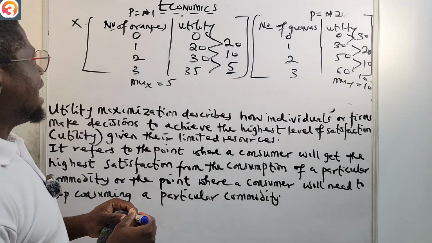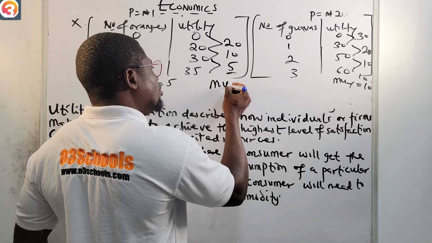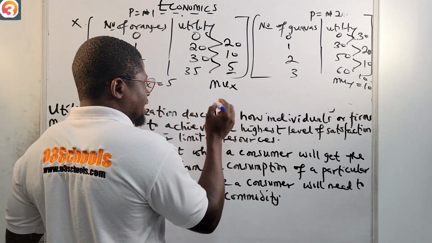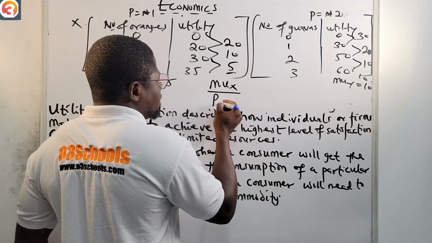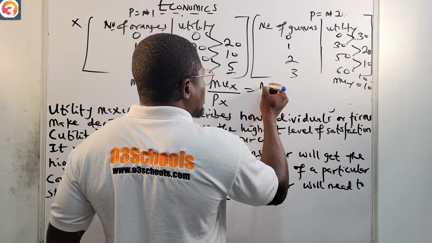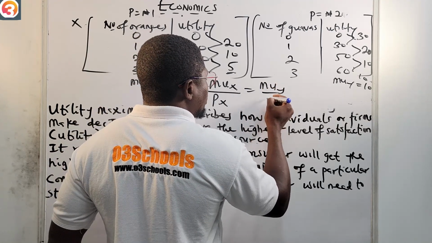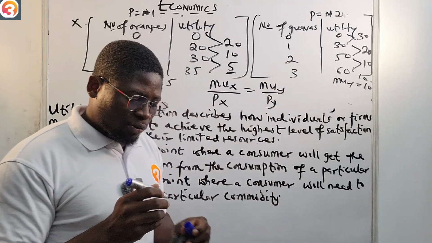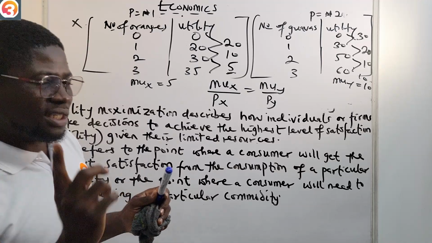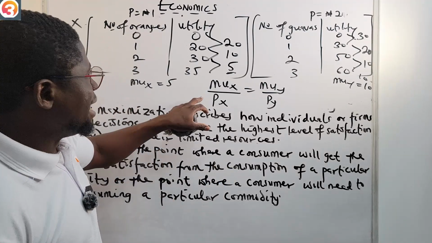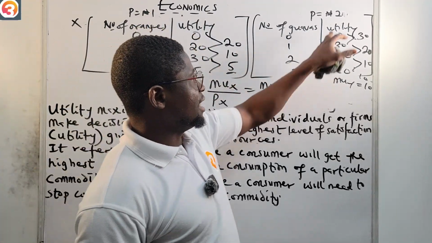Now we have said that if MUX, the marginal utility of product X, over the price of X is equal to MUY over PY, we say the consumer has maximized utility. Let us see. We know the price here is 1 naira, and the price here is 2 naira.